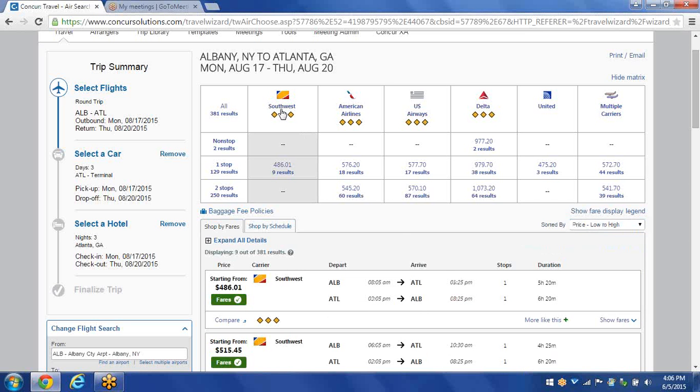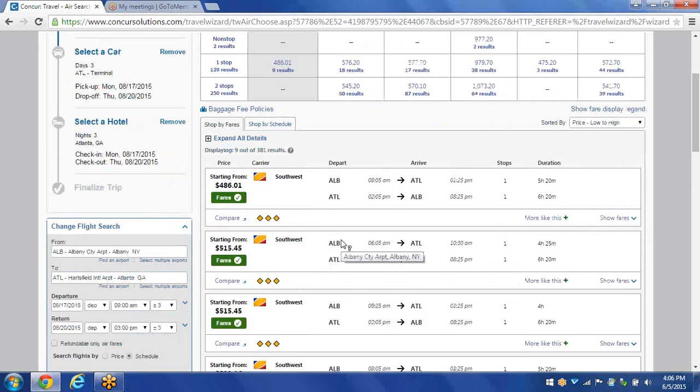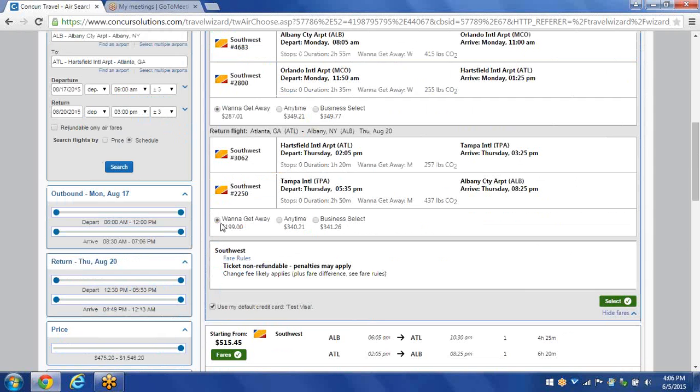Just to point out something real quick, I know some people do fly Southwest Airlines, and I just want to show you real quick. If you do choose Southwest Airlines to choose your flight, we're not going to do the whole process with Southwest Airlines, but very quickly, when you click on fares, with Southwest Airlines you have to choose the fares you want. As you can see, it's already defaulted to the Wanna Getaway fare. If this is what you want, all you need to do is click on the select button in the bottom right-hand corner.